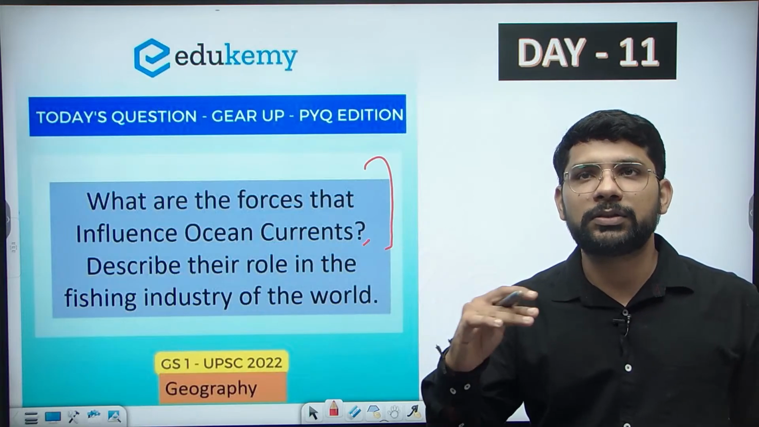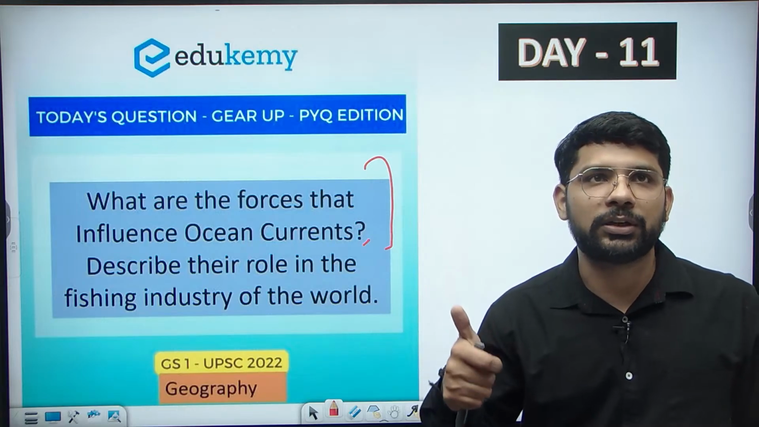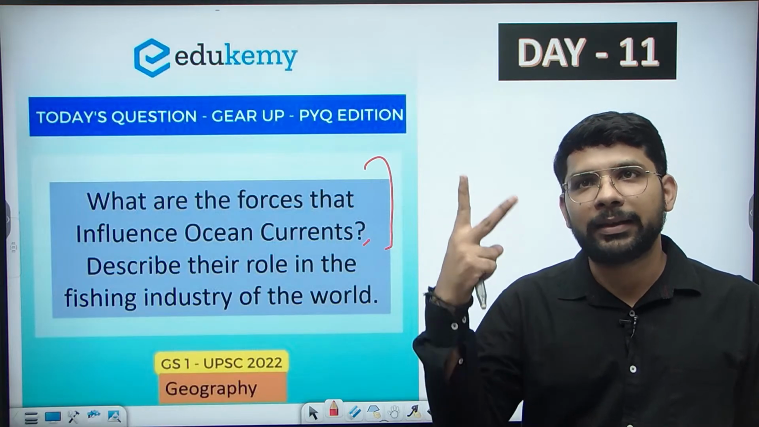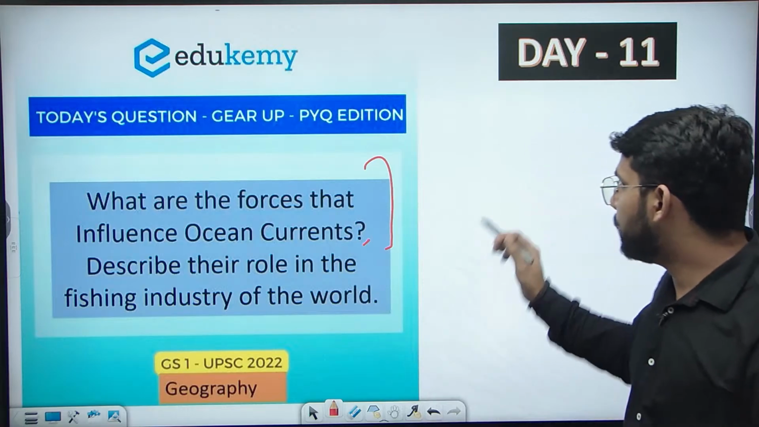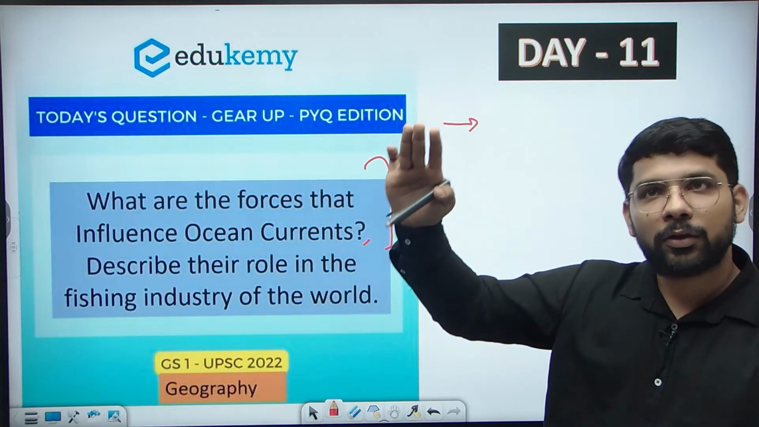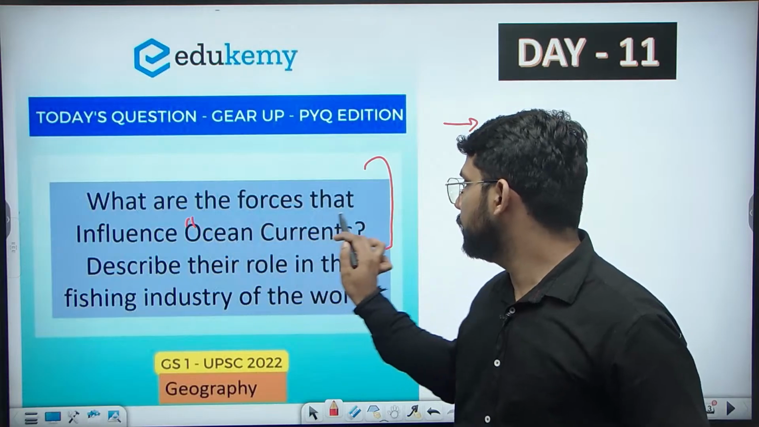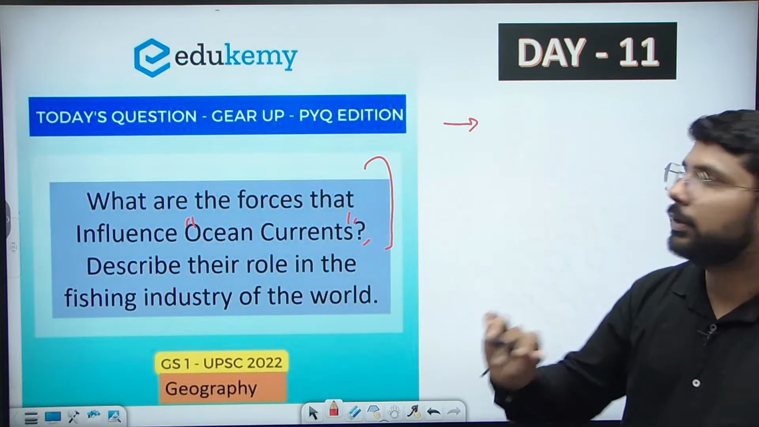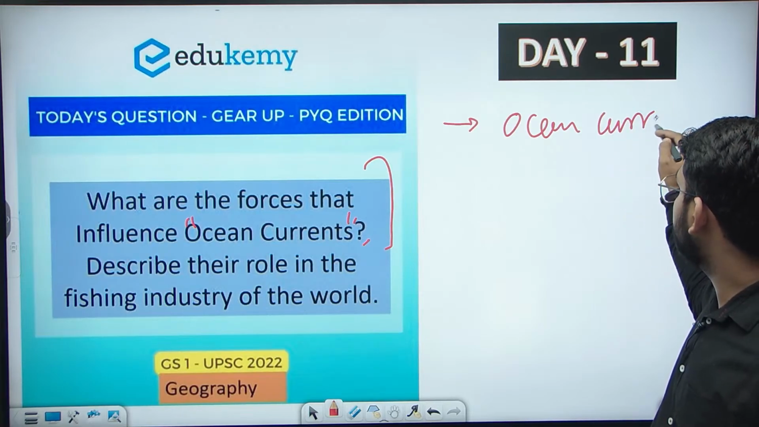So in the answer, we need to address all the parts. The first part is the introduction, the second part is the body, and the third part is the conclusion. In the introduction itself, we will define the ocean current, because the question is on the ocean current.